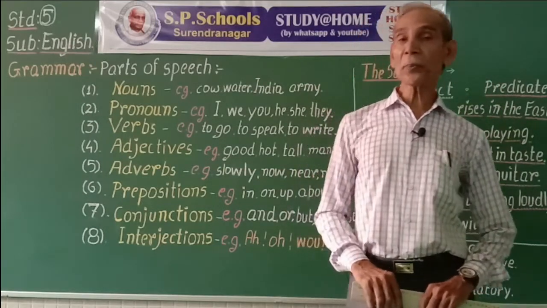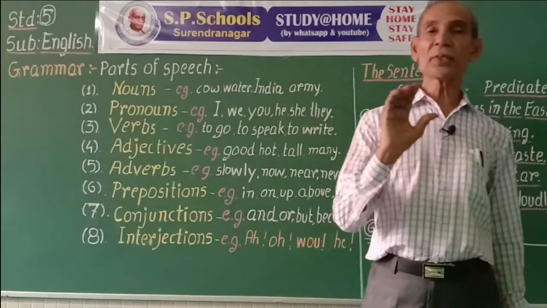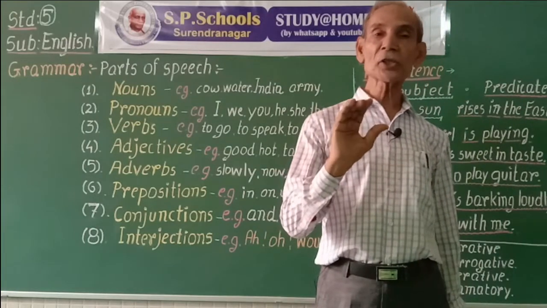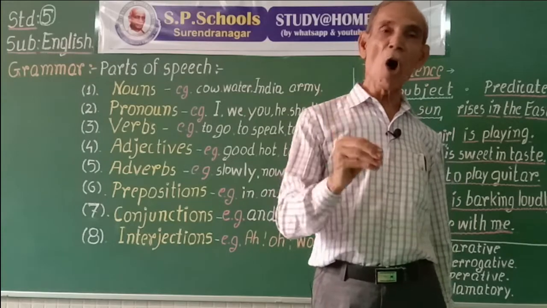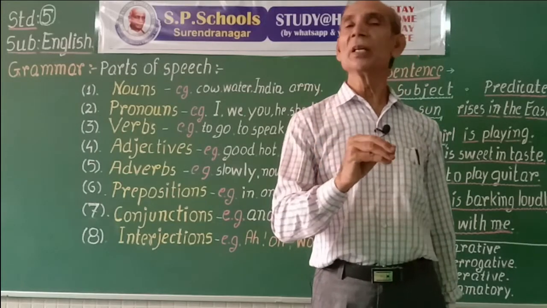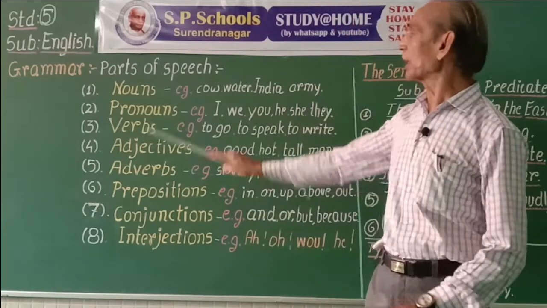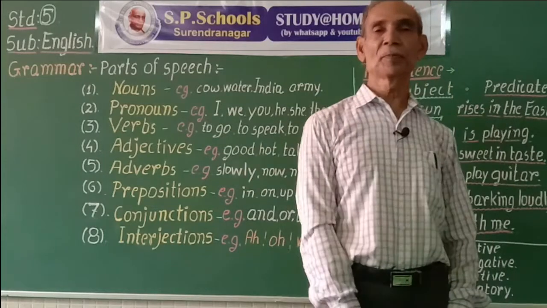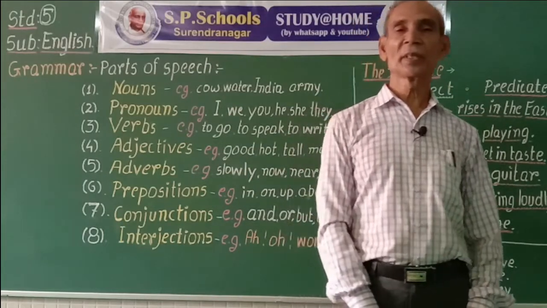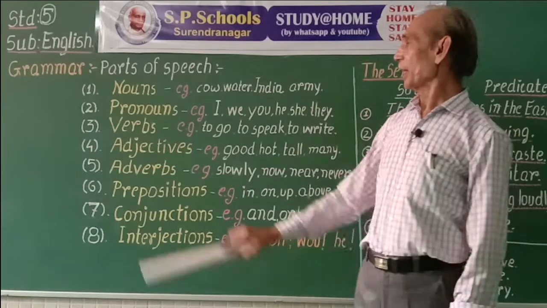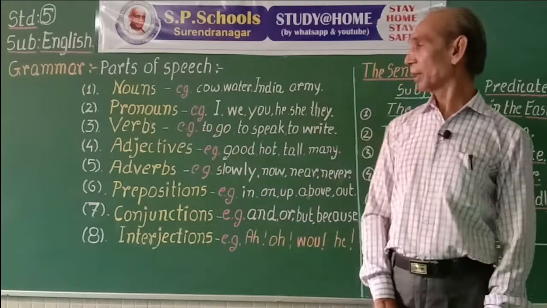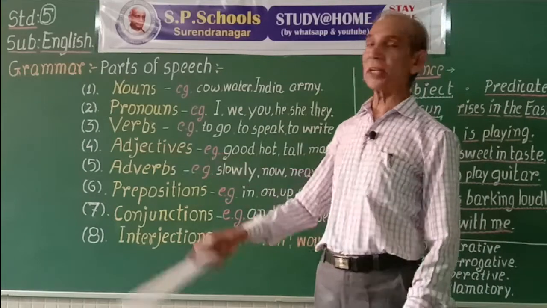What are adverbs? Adverbs are the words used to say something more about words other than nouns. It may be a verb, it can be a pronoun, it can be an adjective also.